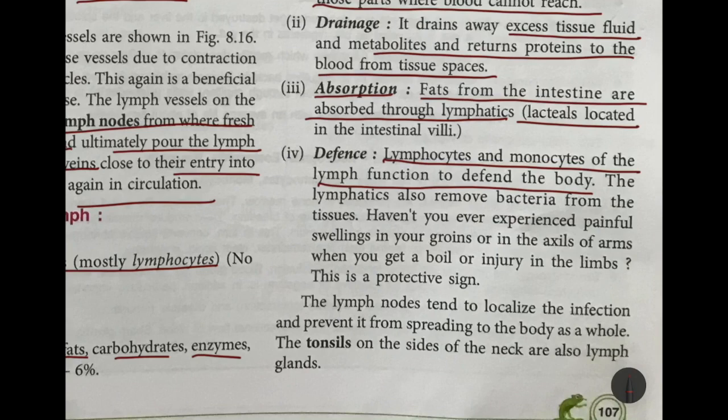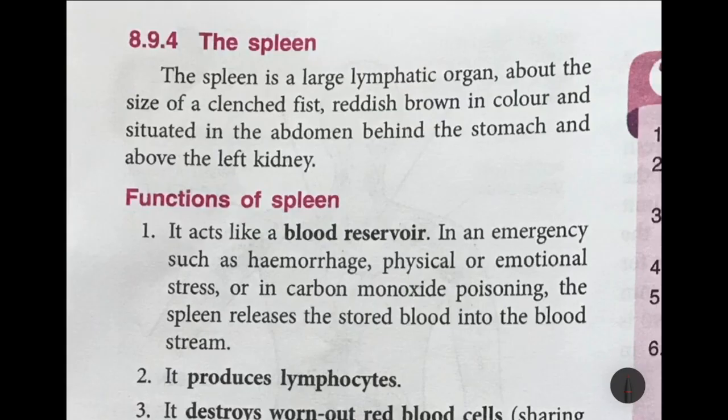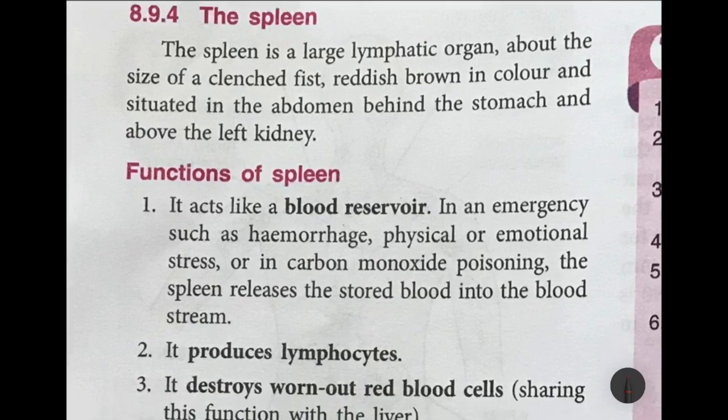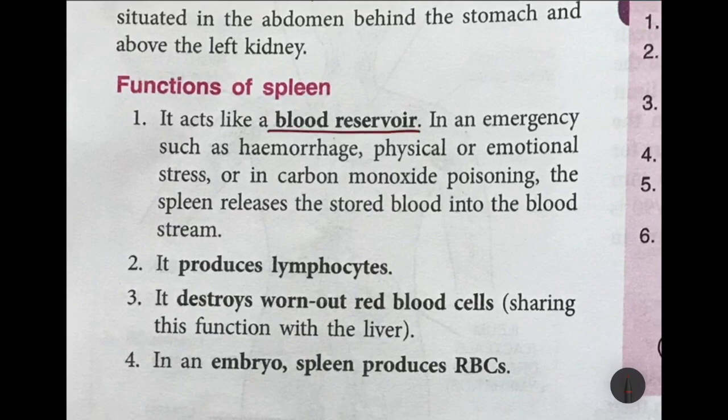The tonsils on the side of the neck are also lymph glands. Do you remember your tonsils, at the sides of the neck? They are also lymph glands. Another lymphatic organ is the spleen. It is about the size of a clenched fist. It is reddish brown in color, and you find it in the abdomen, just behind the stomach and above the left kidney. The spleen acts like a blood reservoir.